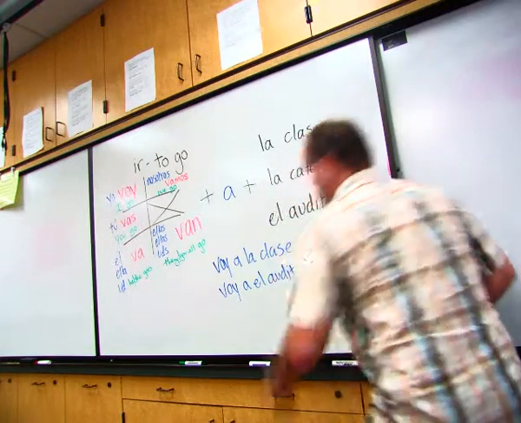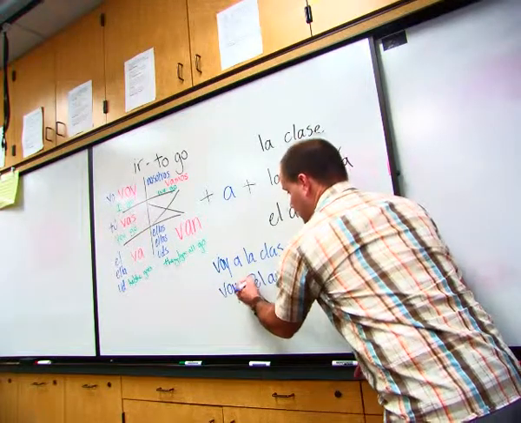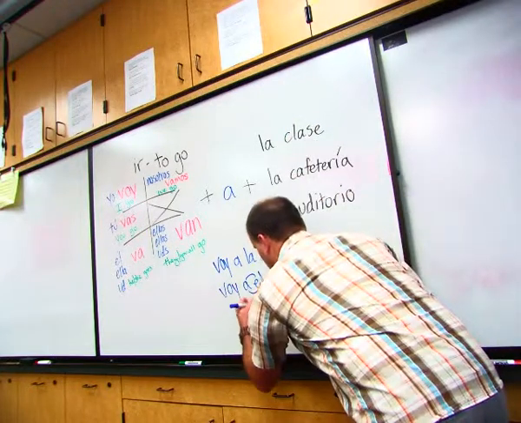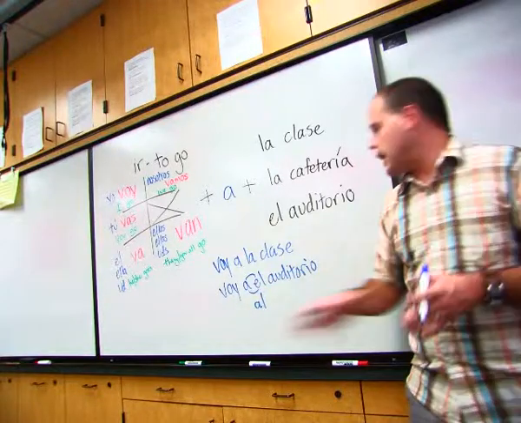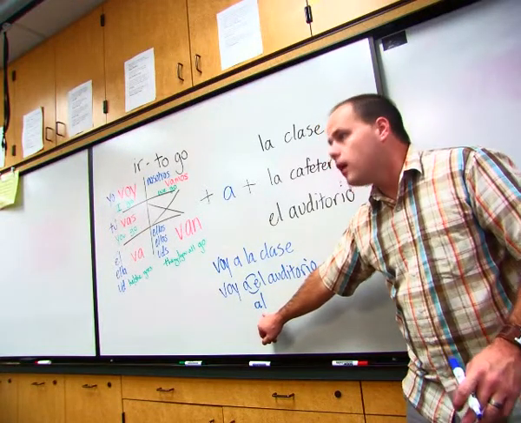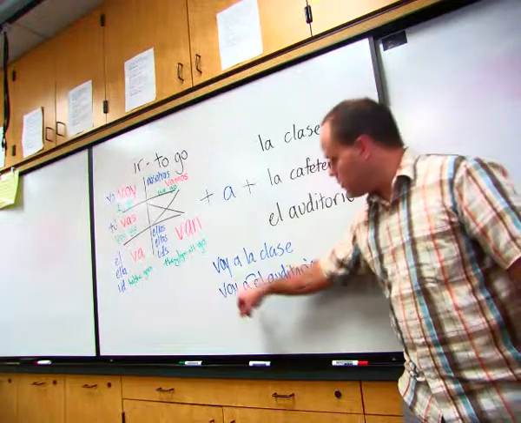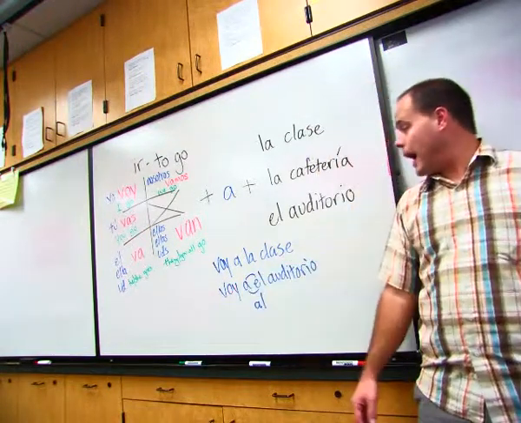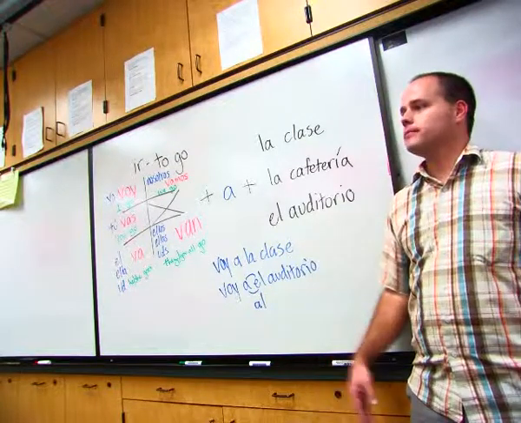Did you just say that? Well, here's a magic trick. Ready? I'm going to make these come together to form al. Isn't that awesome? When you have a el, it actually combines to al. So you just drop the E and combine them. Even the sound of it, voy al auditorio, it's just easier said.